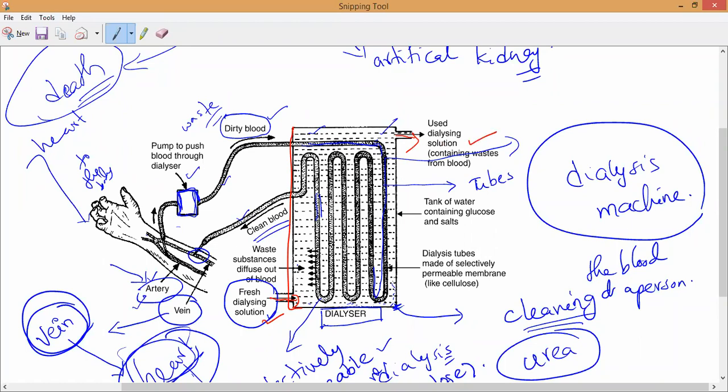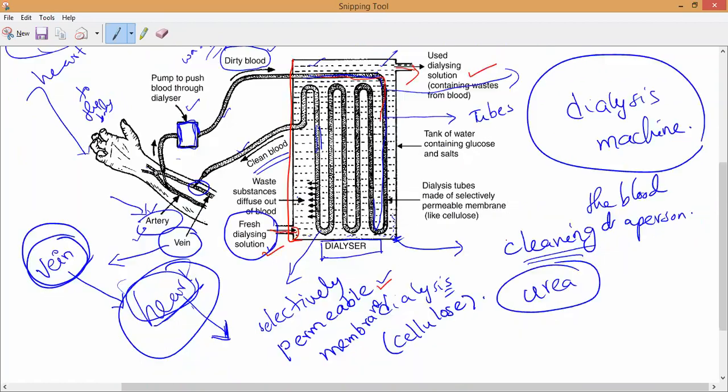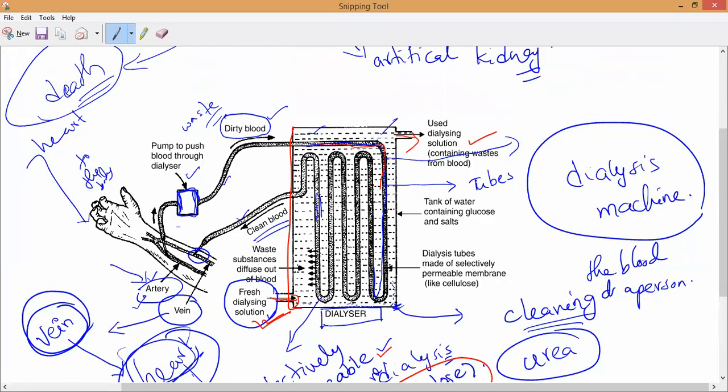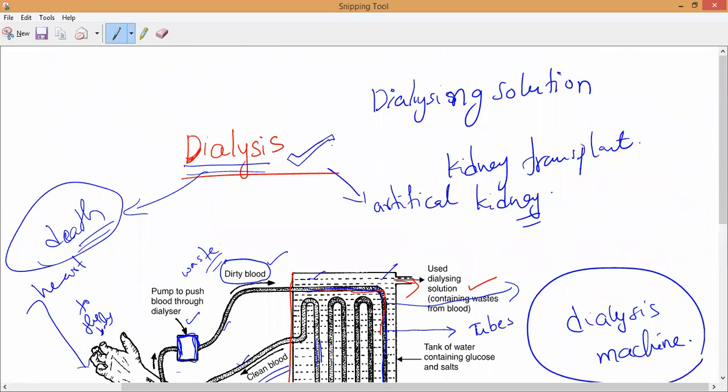In the middle we have long structural tubes which have been coiled. This is called a selectively permeable membrane, made up of what? Cellulose. Is it correct or not? Yes, sir. Now you may observe this dialyzing solution is made up of what? It contains the useful substances, whatever substances are contained in our blood. It contains glucose and some kind of salts.